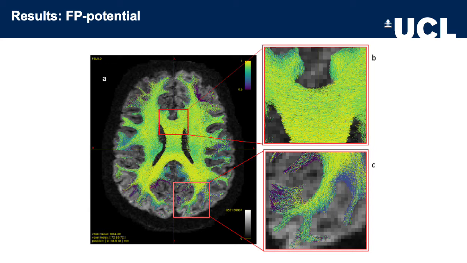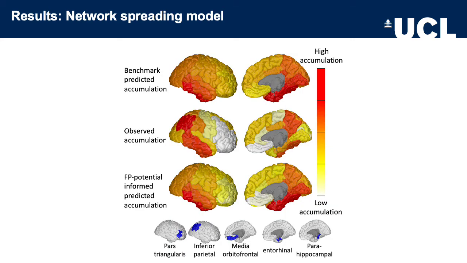On the other hand, connections in the cortex tend to explain the data more uniquely, resulting in a low false positive potential. Here we see patterns of predicted and observed tau accumulation. The false positive informed model is able to correctly reduce the prediction of tau accumulation in regions overestimated by the benchmark model, such as the orbitofrontal and pars triangularis.